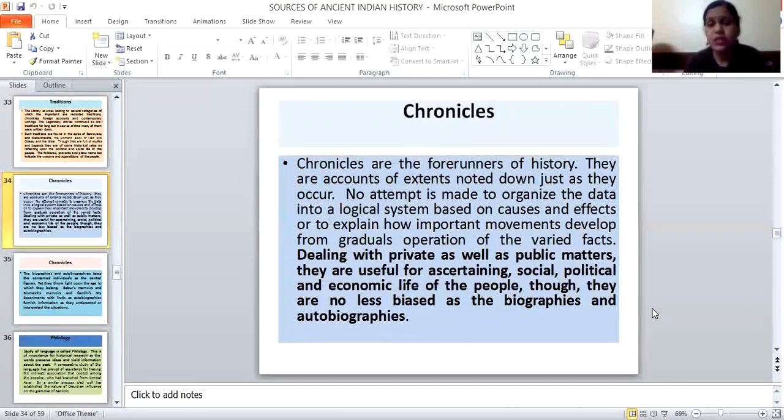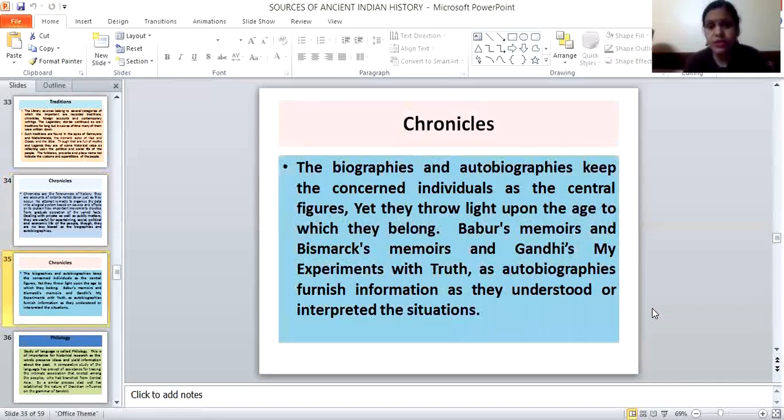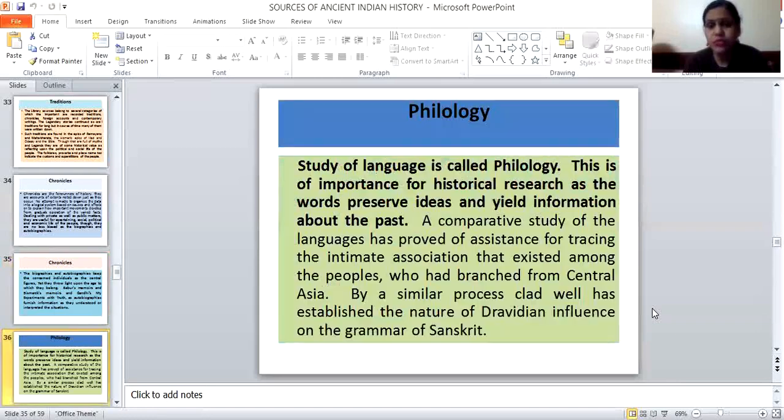Chronicles are very, very important. Without chronicles, we can't understand history well. These chronicles give us information about the political, social, economic, and religious conditions of that period, and the rulers and their times, explained well. Biographies and autobiographies, even individual achievements, are also written in chronicles, which are very important for us.